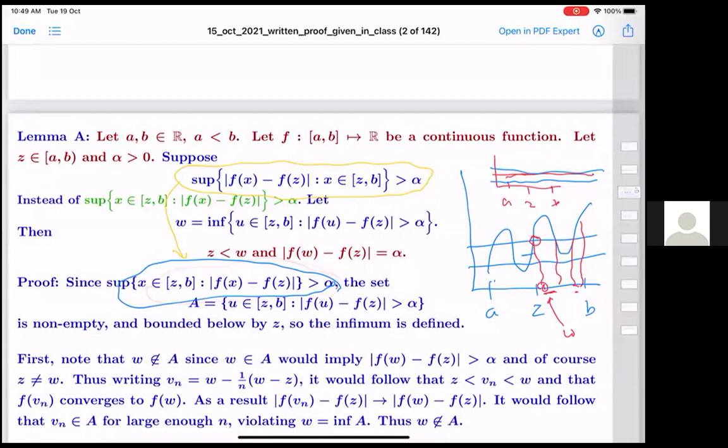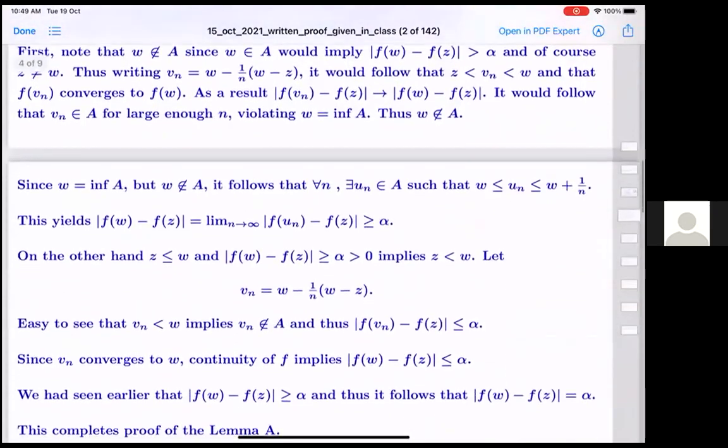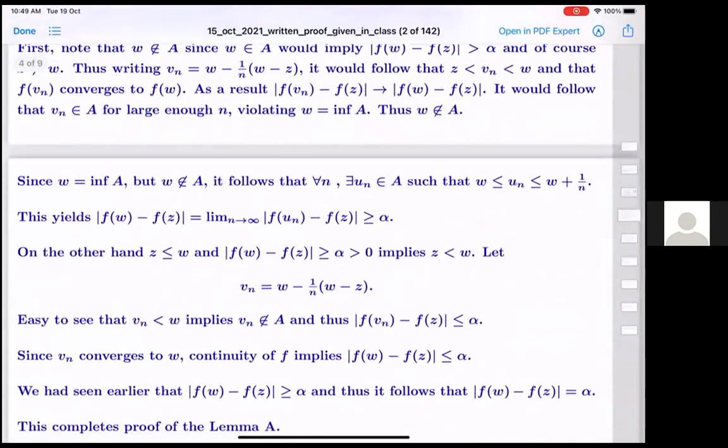That is the first thing we have proven. Now, w is the infimum, w not in A. So now you go slightly above. That will be in A, because this is the infimum. So you go slightly above, there must be one point in between at which the difference between f(u_n) and f(z) is bigger than or equal to epsilon.